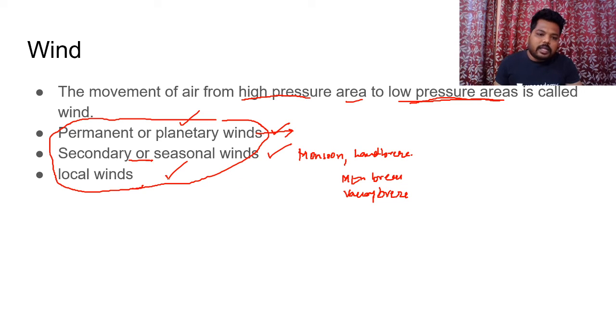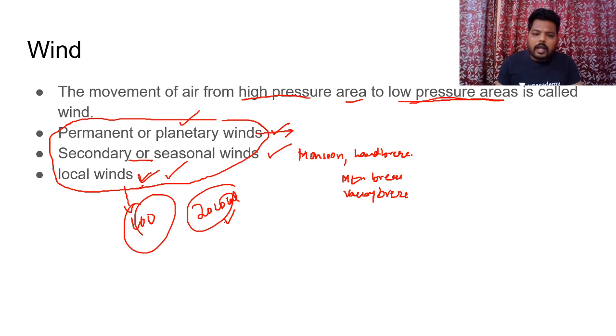And the third section which we have, that is local winds. They have the local characteristics, and these local winds generally originate within one span of a year during one particular season because of the heat, temperature and the pressure conditions which are present in that region. And the local winds, the best example is Lu. All around the globe we have some hundreds of such kind of local winds, but 20 local winds are very important for us, I'll be sharing with you later during the 11th and 12th NCERT.